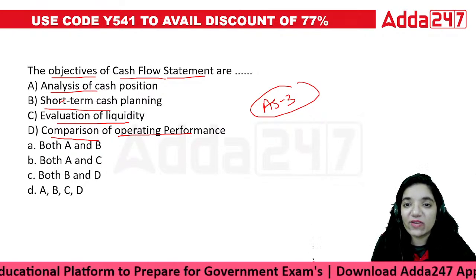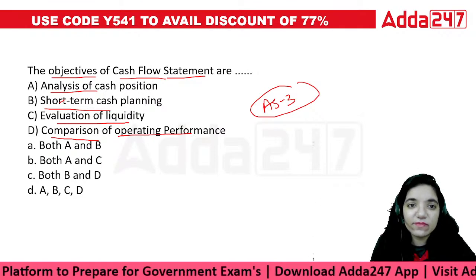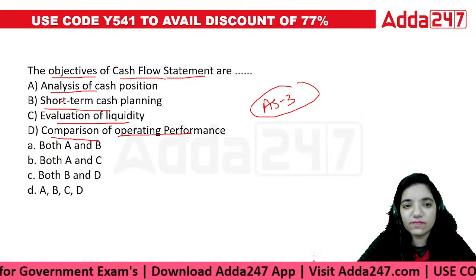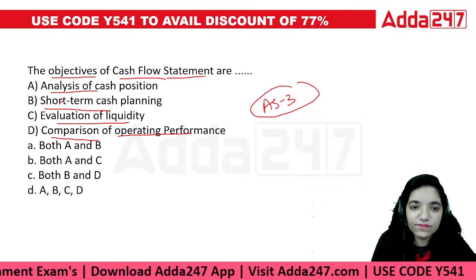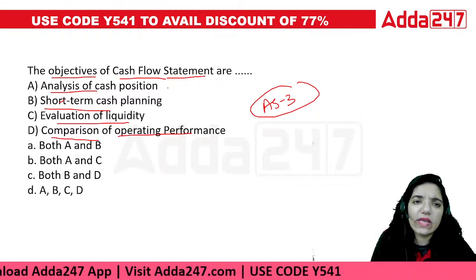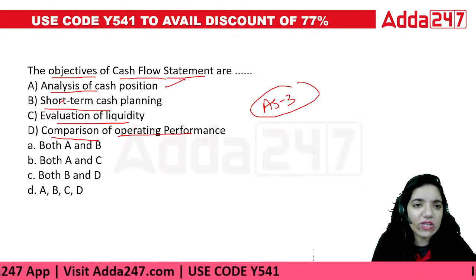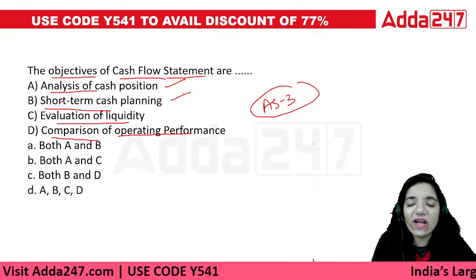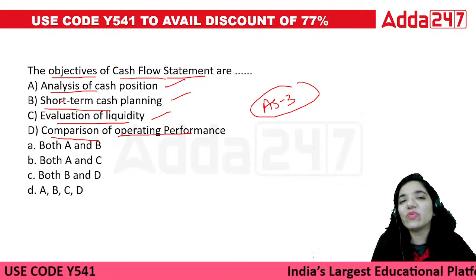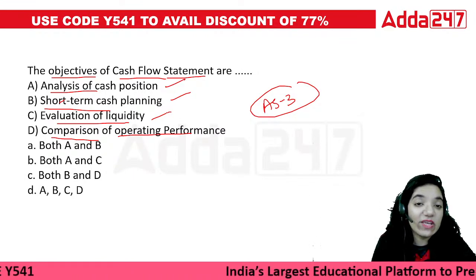What would be the scenario? Actually, it would be all. Cash position is a part of it, whatever cash we have. Short term planning, because our cash is required for every planning. For liquidity, cash and cash equivalents are one of the major elements of liquidity.